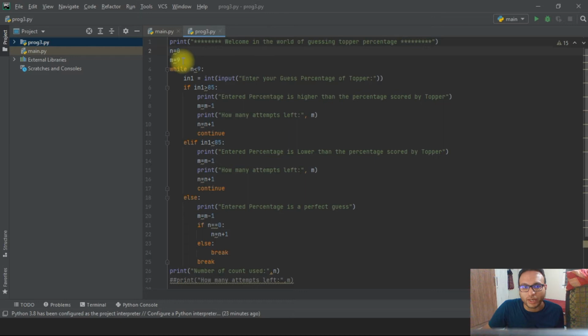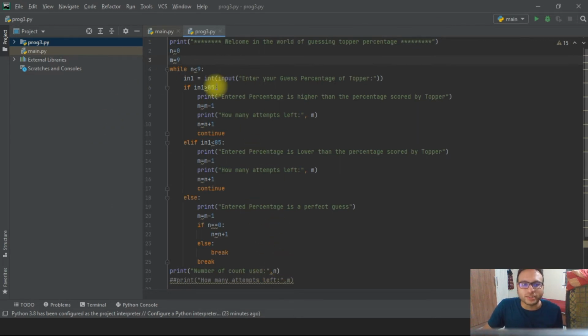We have to print how many attempts are left. For that we define m equal to 9, so that we can reduce the value one by one. n equal to 0 is used for the attempts, and to print how many attempts are left we are using m. These are two parameters. Now we'll go inside the while loop. The while loop condition works till the n value is less than 9. Once the value is equal to 9, it automatically breaks and completely goes out of the while loop, and these values get printed.